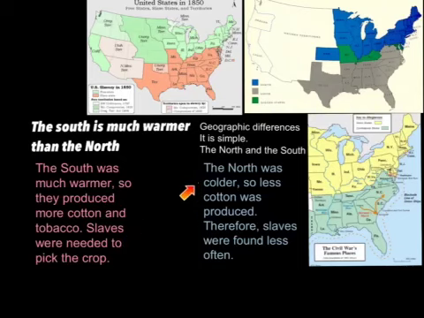The North was colder, so less cotton and tobacco were produced. Therefore, slaves were not used as often, and were usually outlawed by 1800 in the northern states, unlike the southern states.